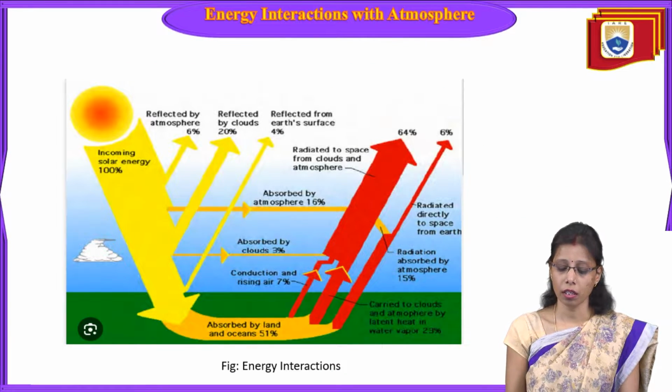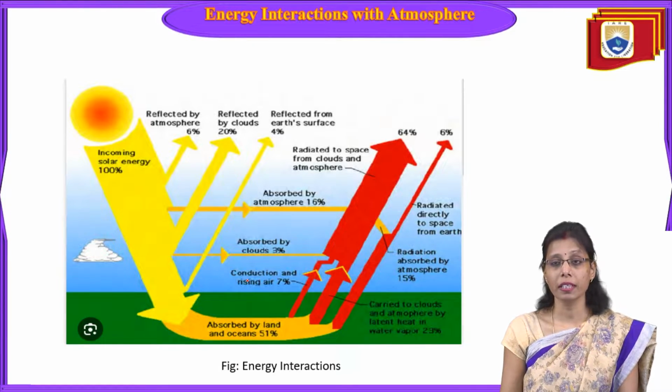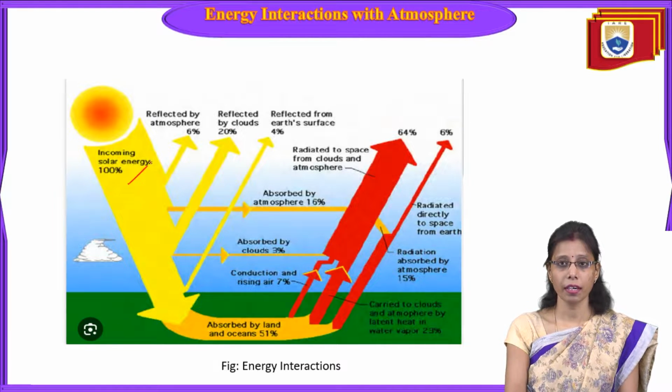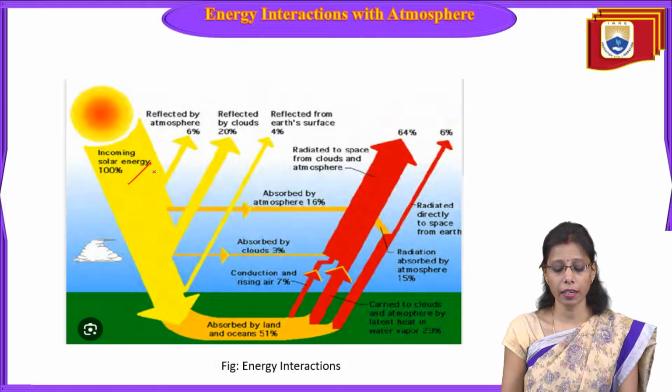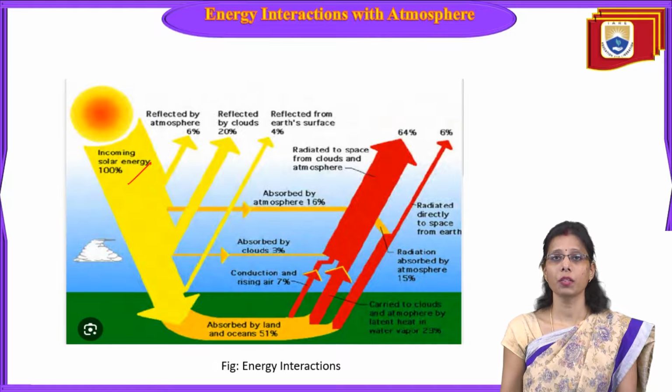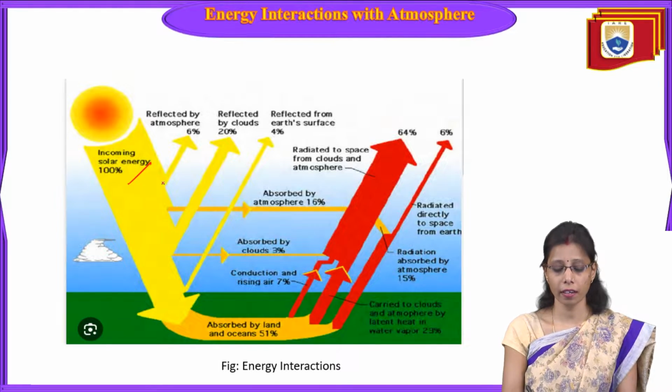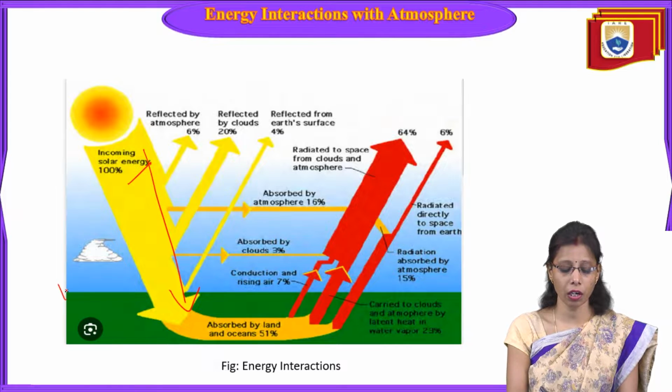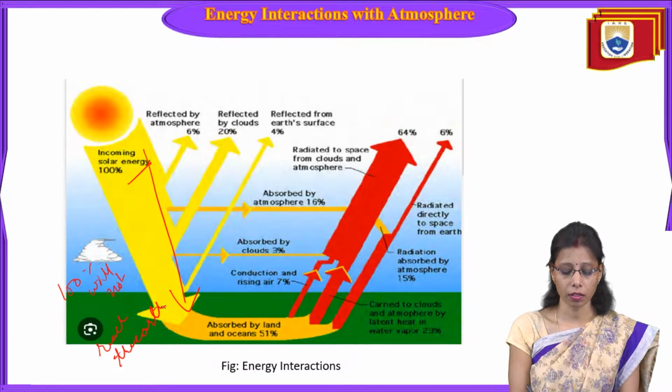In this image, we can see how much percentage of the radiation comes from the sunlight. If 100% of the radiation passes through the sunlight, it will not all reach the Earth's surface.